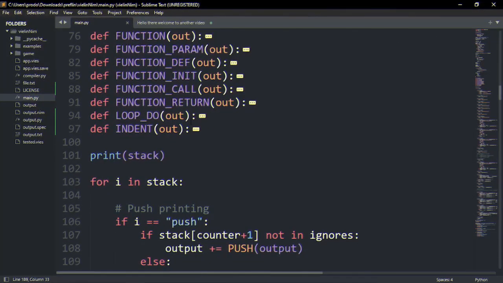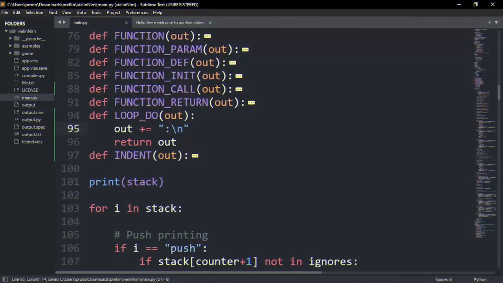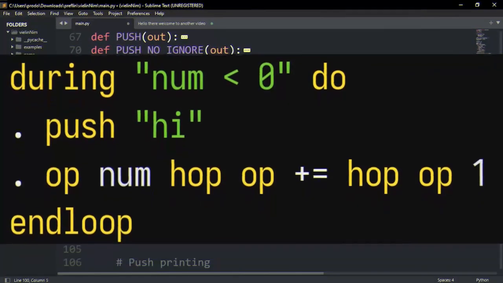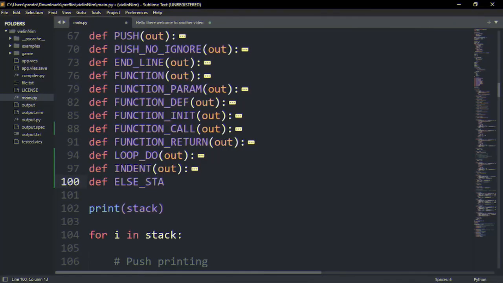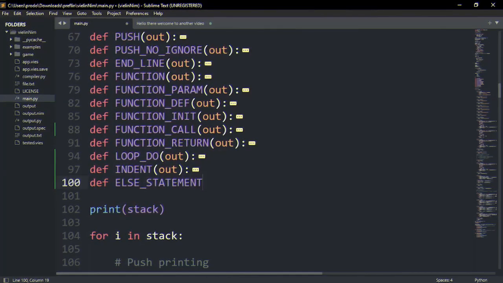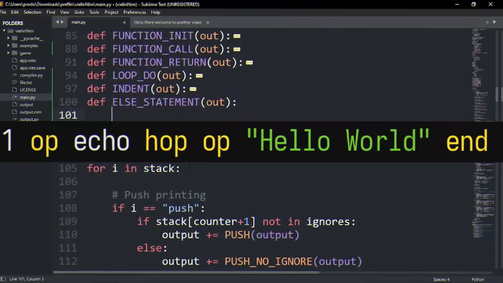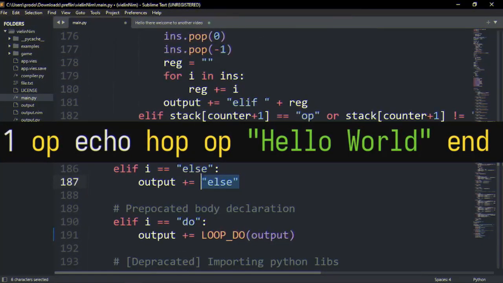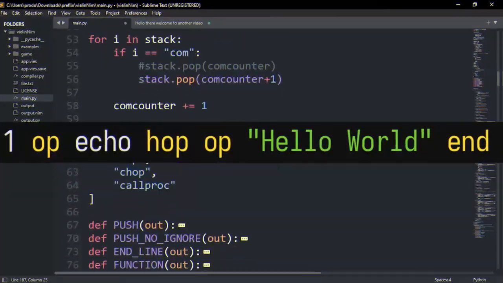Then we also have if statements, elif statements, and else statements, as well as for loops and while loops. Although I decided to call while loop during a loop in my language, so yeah. Then we have the most cracked function in the entire language, and it is the op keyword. It's basically a super push, and it allows us to force the text right after the keyword to the output, and because of the way that this language works, you can do anything with it.